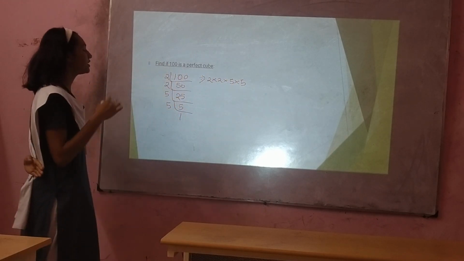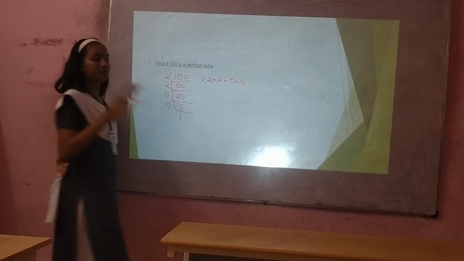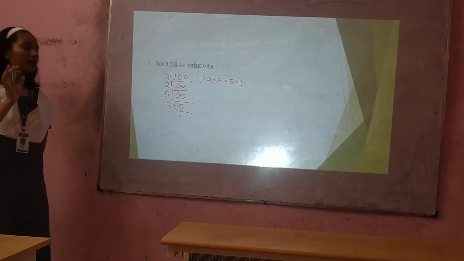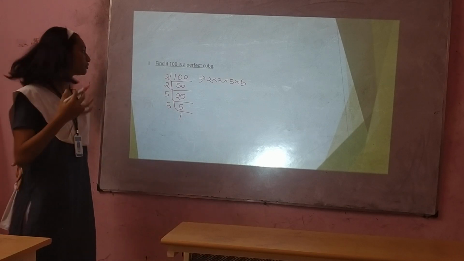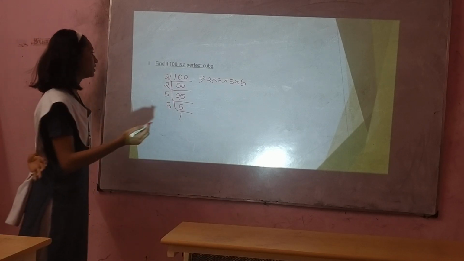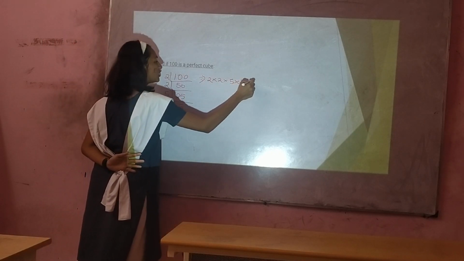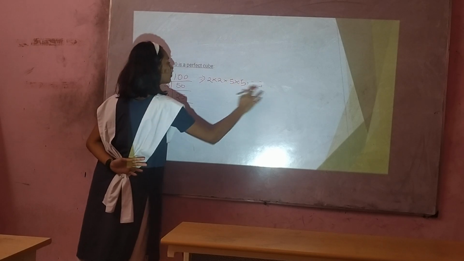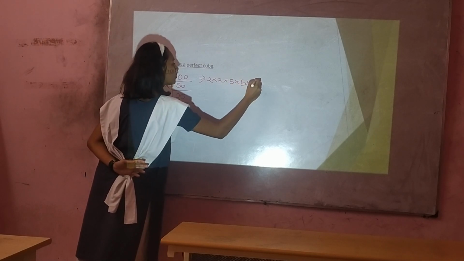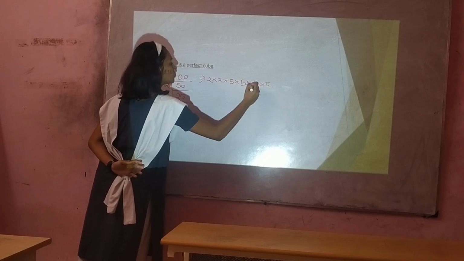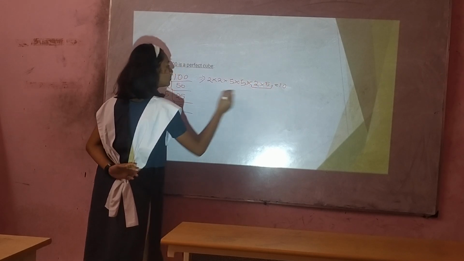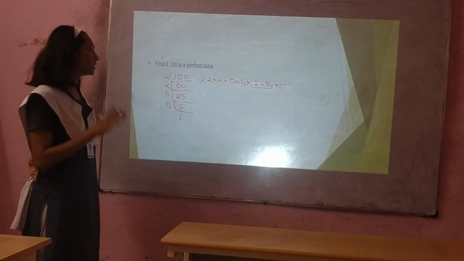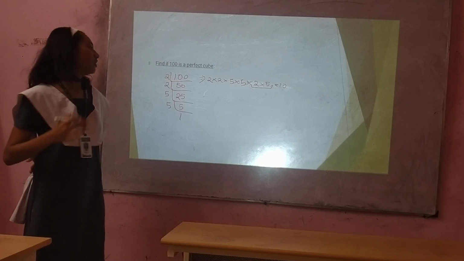So this shows that it is not a perfect cube, but we can find a number which we can multiply with 100 to obtain a perfect cube. If we multiply another 2 here and another 5 here, we get a perfect cube. So it is 10. The number 10 is the least number which we can multiply with 100 to obtain a perfect cube.